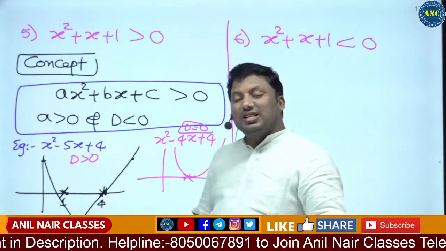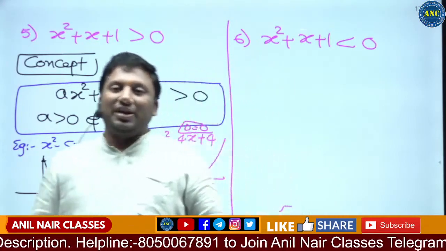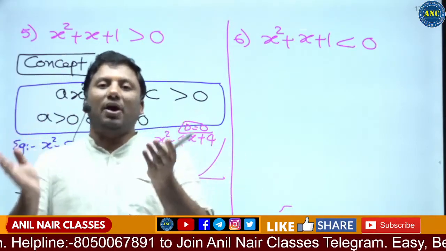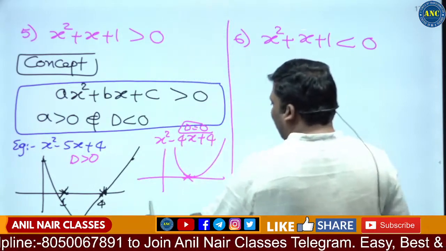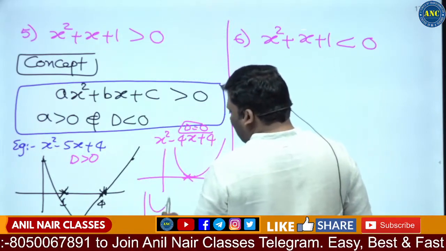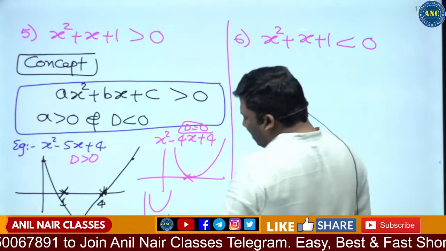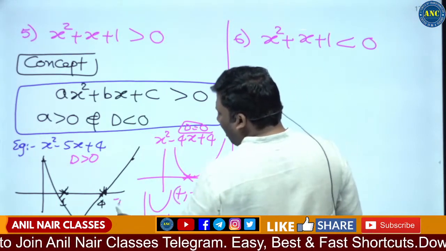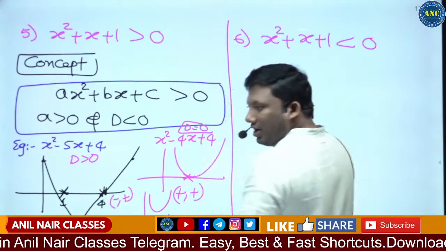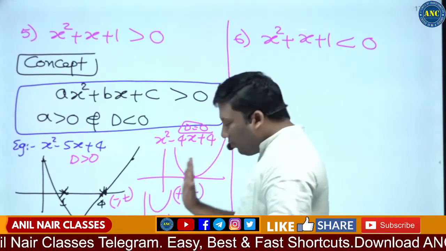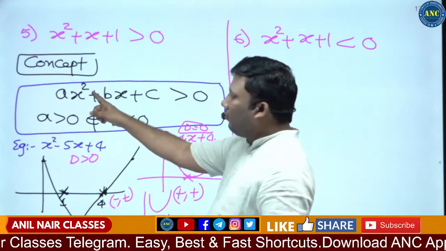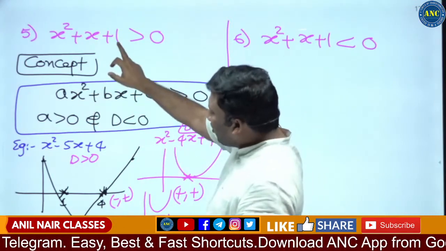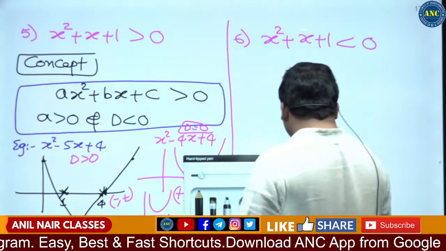Why? If the discriminant is less than 0, that means the roots are imaginary. Imaginary values cannot be plotted on a number line. So the graph will shift to the first or second quadrant: x positive, y positive, or x negative, y positive. In both cases, the y value is positive. What is the y value? ax² + bx + c.